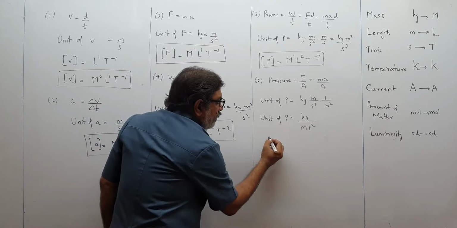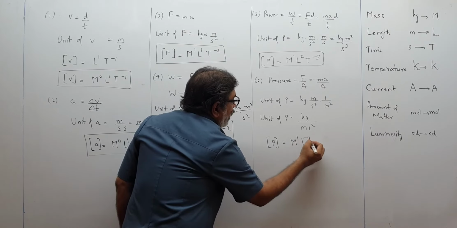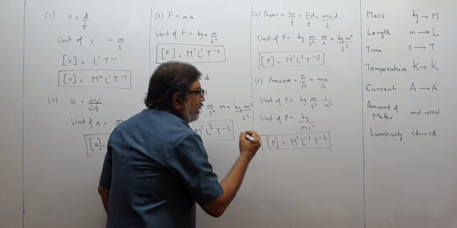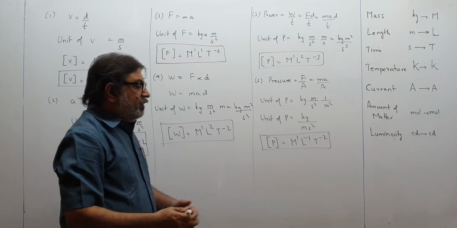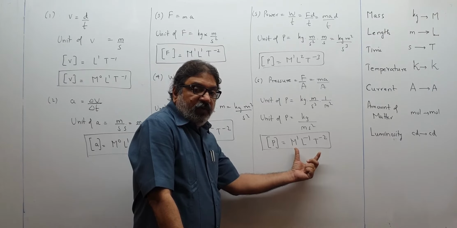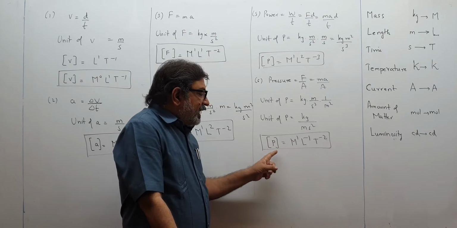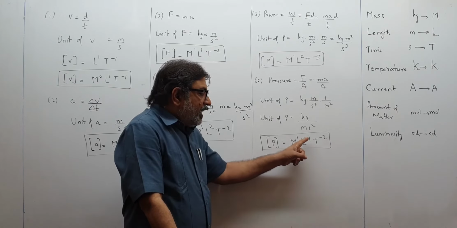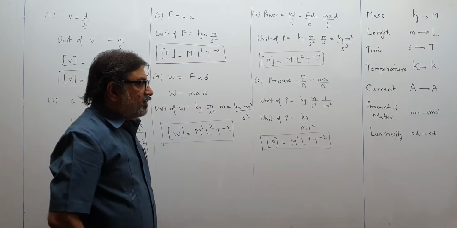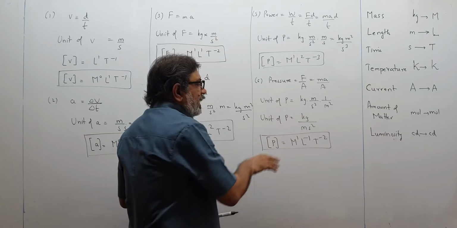So what will be the dimensional formula? That will be M1 L minus 1 T minus 2. This will be the dimensional formula or dimensional equation. Sorry, this was pressure, I am mistaken.